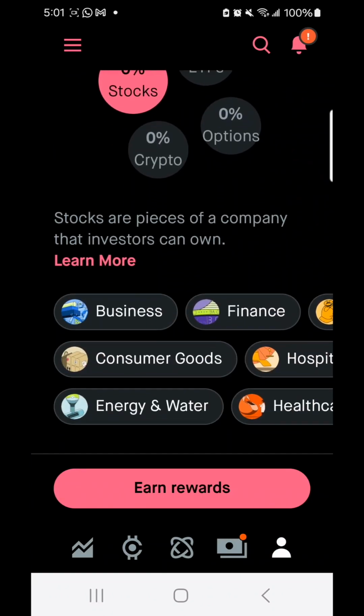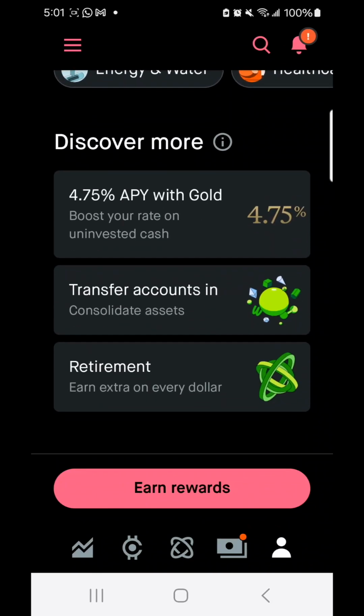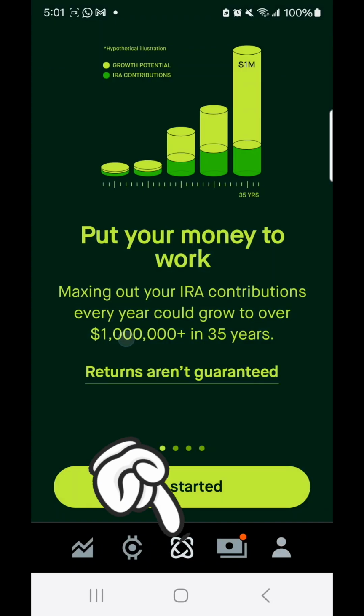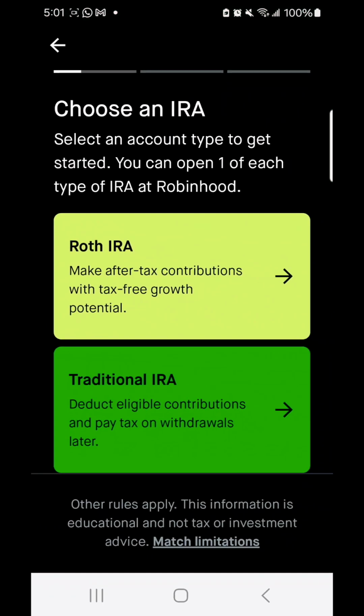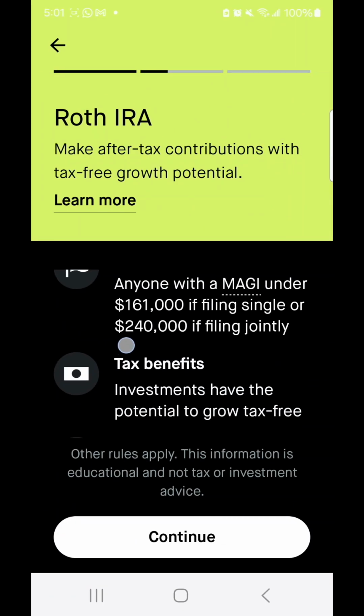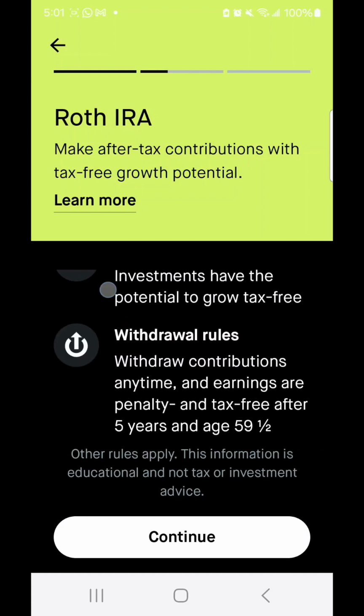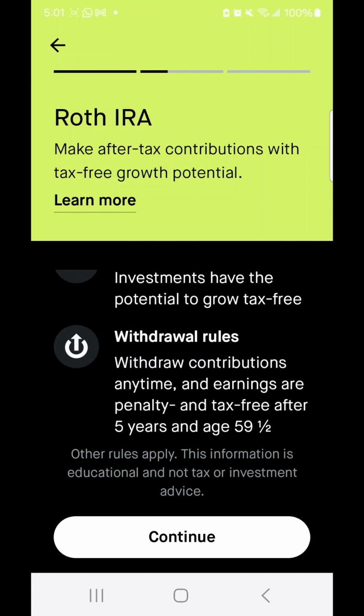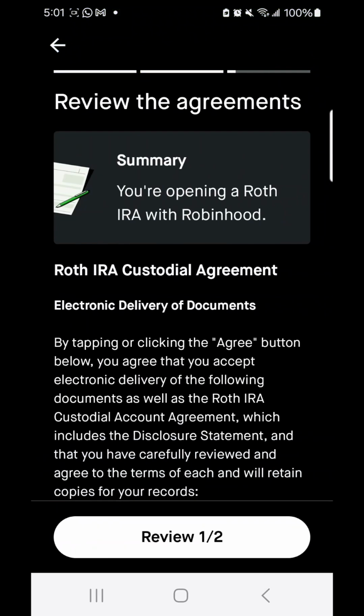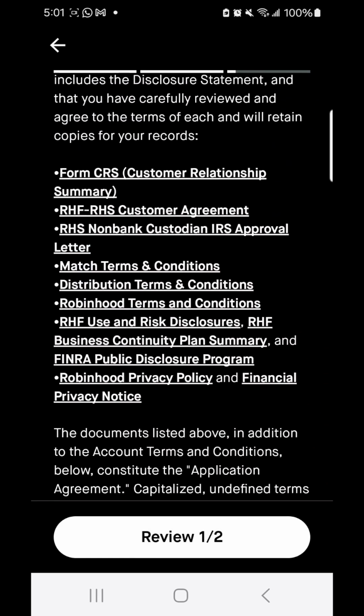And if you click on the bottom middle button, it would take you here and select the Roth IRA like I did here. I wanted to do a Roth because it would save me on taxes if I invest or trade.